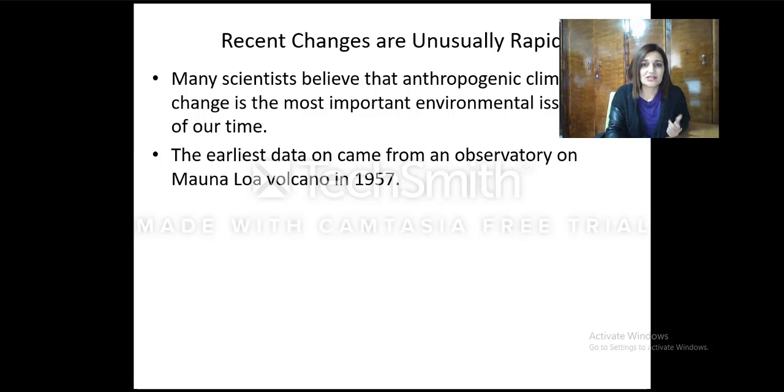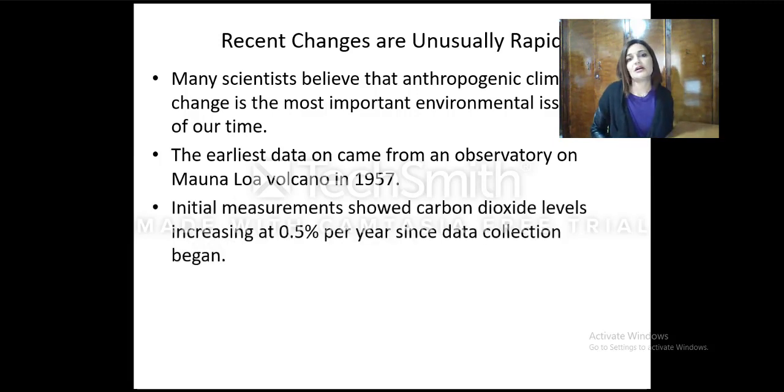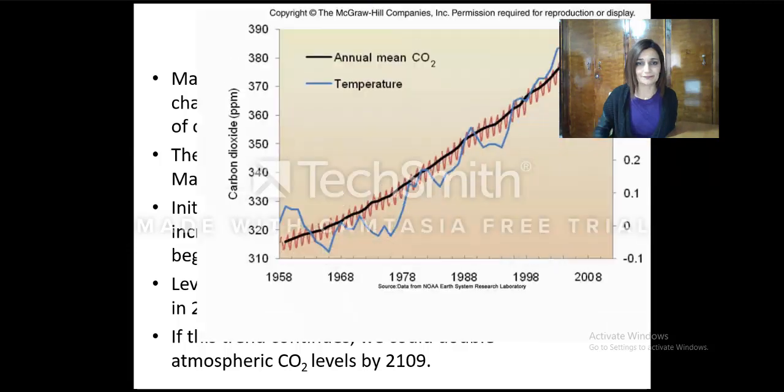The earliest data on the change of CO2 comes from the observatory on the volcano Mauna Loa back in 1957, where we have data on CO2. What's the current CO2 level? Do you think it is changing, is it increasing? Please look at the current CO2 measurement, and let's discuss this on the blackboard, whether the CO2 is increasing or stable. If you want, we can even discuss it on the WhatsApp group. Whatever you think will enrich your knowledge and enhance our communication.